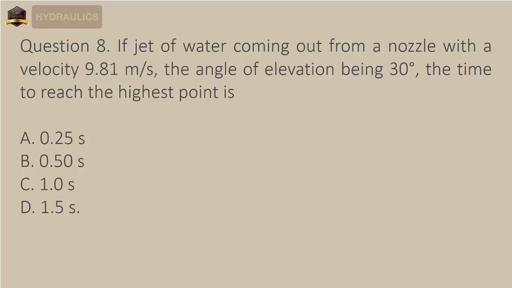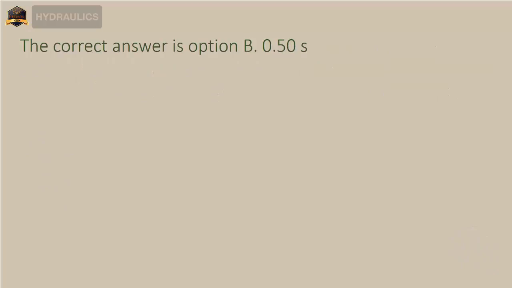Question 8. If jet of water coming out from a nozzle with a velocity 9.81 meters per second, the angle of elevation being 30 degrees, the time to reach the highest point is A. 0.25 s. B. 0.50 s. C. 1.0 s. D. 1.5 s. The correct answer is option B. 0.50 s.